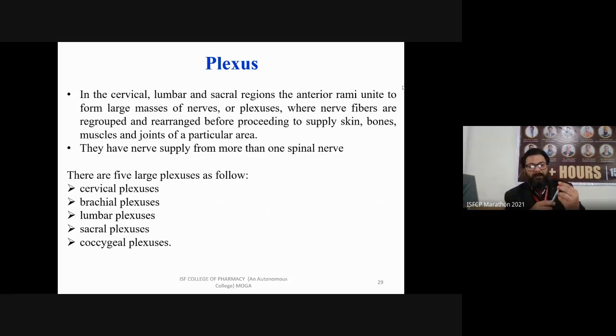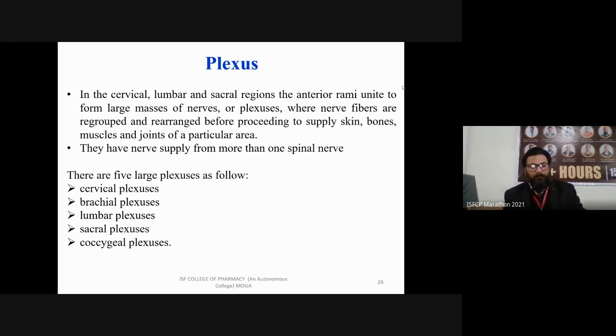Plexus are formed in the cervical, lumbar, and sacral regions, from the anterior rami that unite to form large masses of nerves or plexus, where nerve fibers are regrouped and rearranged before proceeding to supply skin, bones, muscles, and joints of a particular area. They have specific nerve supply from more than one spinal nerve.